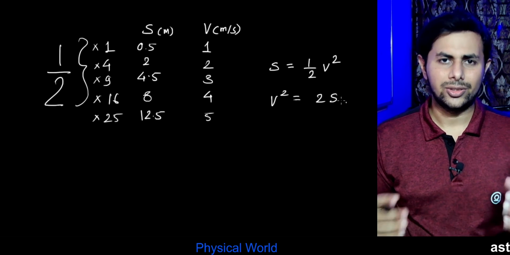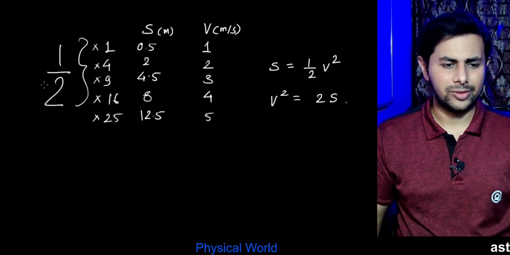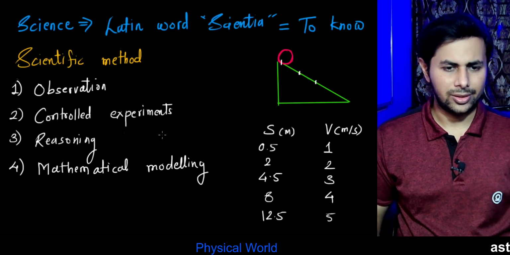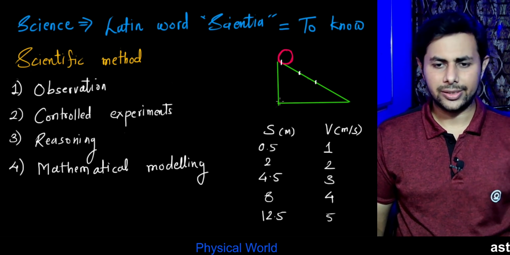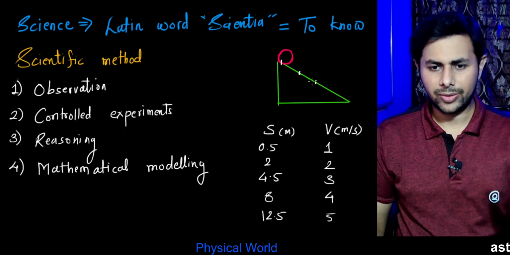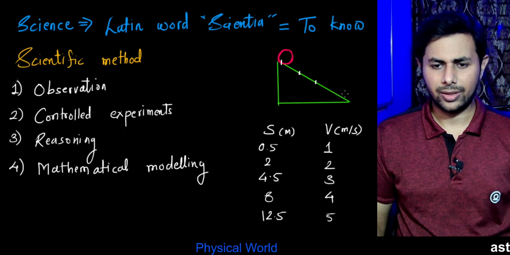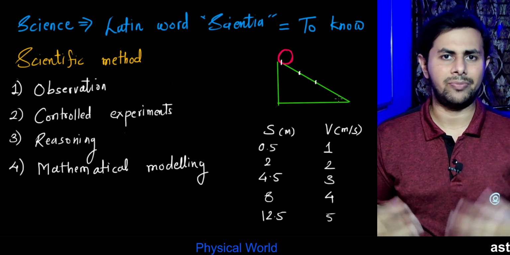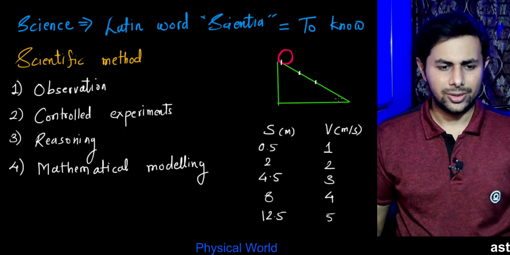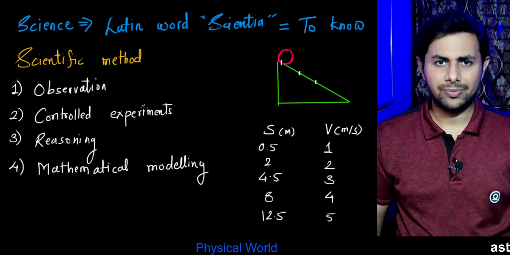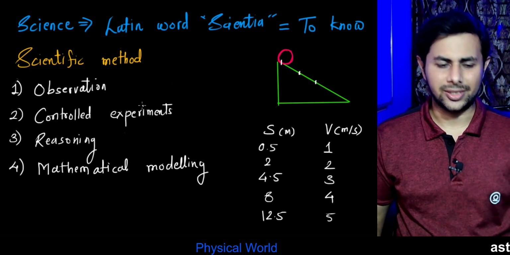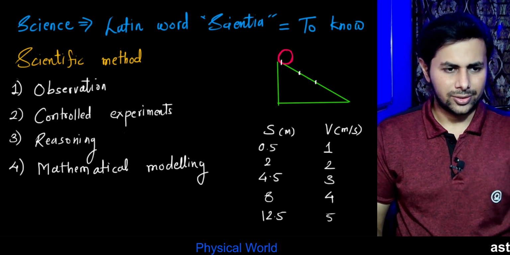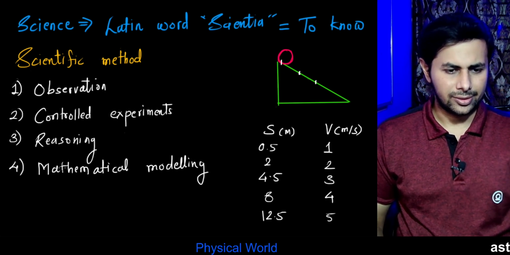All right, so this is the mathematical model which will work for this ball released at the top of this inclined plane, and we can figure out the speed of this ball at the bottom using our mathematical relation. So then our next step is to predict the results.